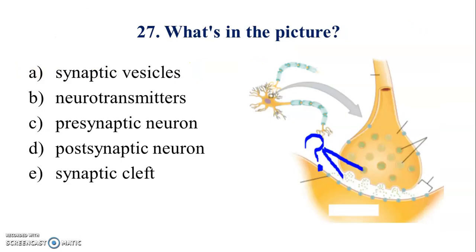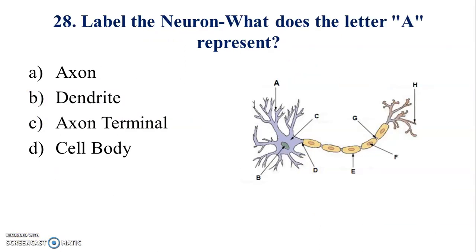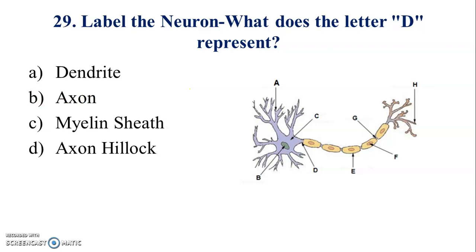27. What is in the picture? Answer is B. 28. Label the neuron. What does the letter A represent? Answer is B. 29.